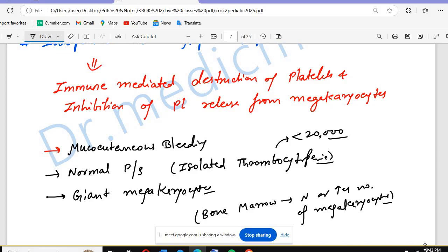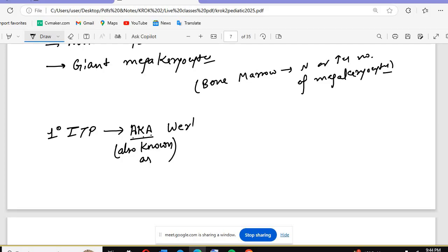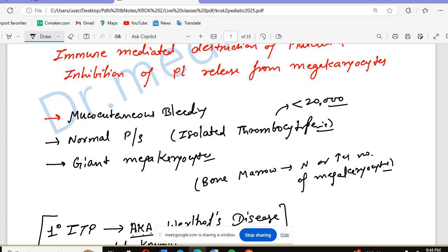Remember one more thing here: we have primary ITP, which is also known as Werlhof's disease. In primary ITP, basically we will have mucocutaneous bleeding, normal peripheral smear, isolated thrombocytopenia, platelet level decreased to less than 20,000, and giant megakaryocytes.